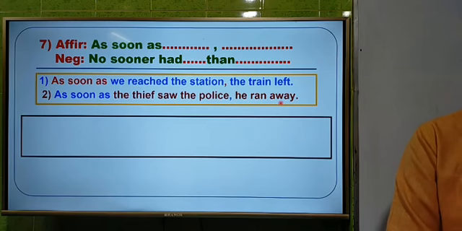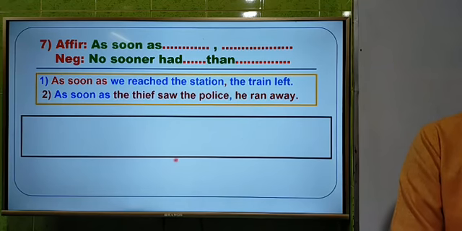These two questions are in affirmative form, and we have to make them negative using "no sooner had ... then". Again, write "no sooner had" instead of "as soon as", and then instead of comma. Then the answer will be very easy.